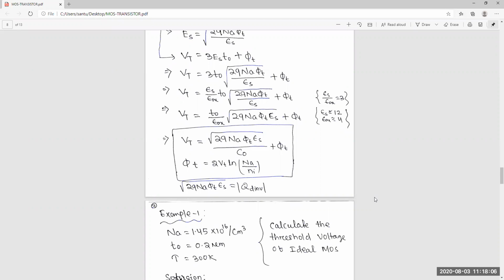First calculate phi t, and for Vt you can use 0.026, that is 26 millivolt.